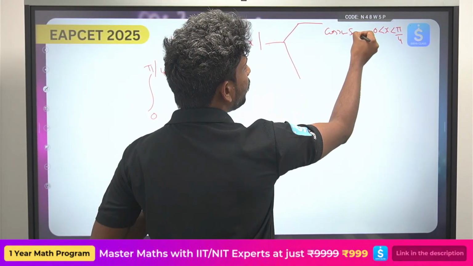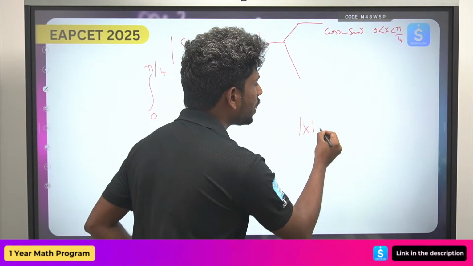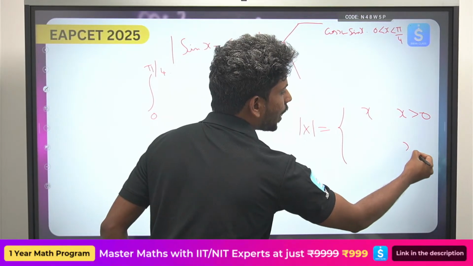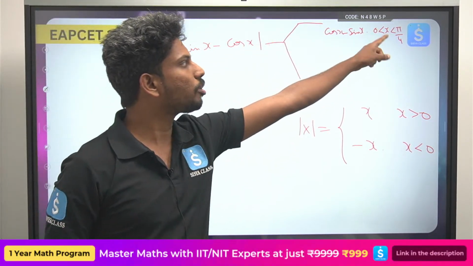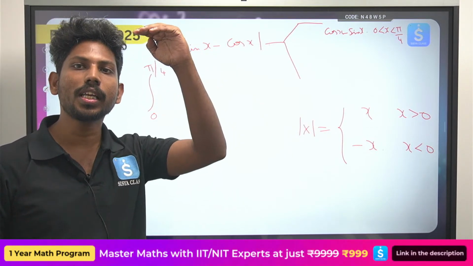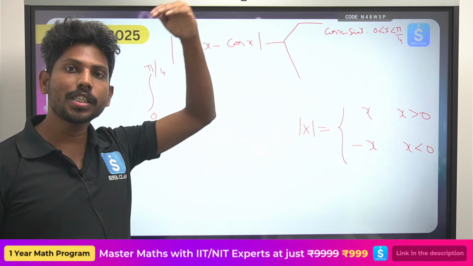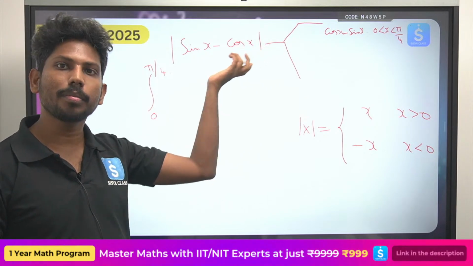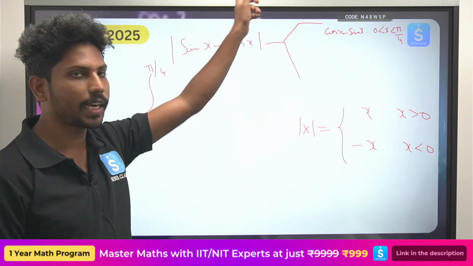ఇది ఎలా వచ్చింది అని మీరు అడగచ్చు. So this is simple. Mod x graph ఎలా ఉంటుంది, mod x for the values of x greater than 0, this will be x. For the values of x less than 0, this will be minus x. So sin x minus cos x from 0 to pi by 4, this will always be negative. ఎందుకంటే sin values అన్ని 0 నుంచి 1/√2 కి పెరుగుతూ ఉంటుంది, కానీ cos values 1 నుంచి 1/√2 కి తగ్గుతూ వస్తుంది. So it is like lesser values minus greater values, it will be the negative sign. That is the reason it will be minus of sin x minus cos x.